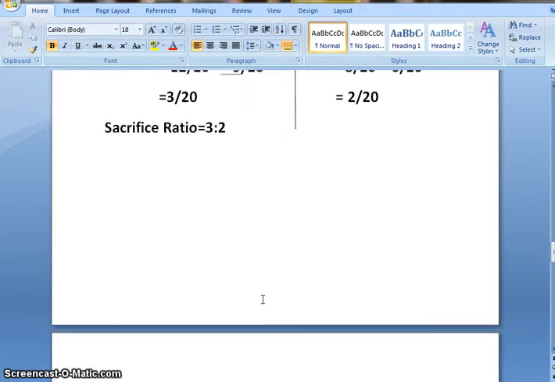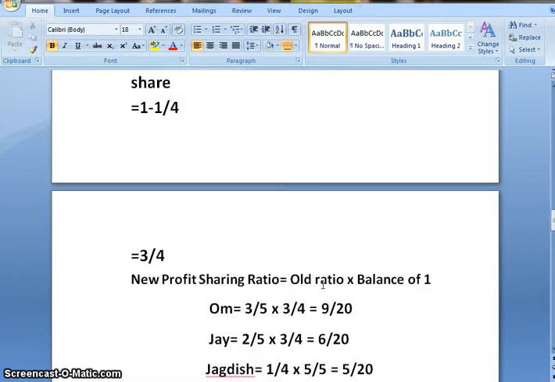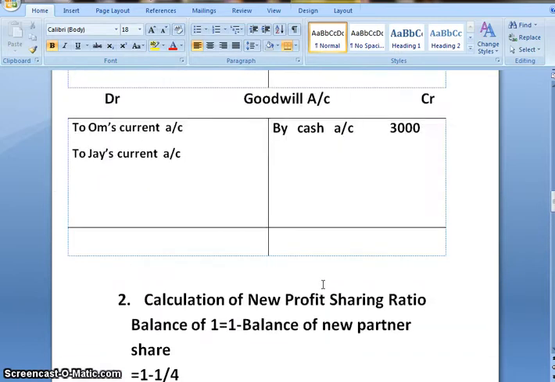So the amount of goodwill I will divide in the sacrifice ratio. Goodwill amount is 3000 divided by 3 plus 2 is 5, which gives me 600 multiplied by 3 for Om, that gives me 1800 multiplied by 2 for Jai, that gives me 1200. So my journal entry would be goodwill account debit to all partners current account.